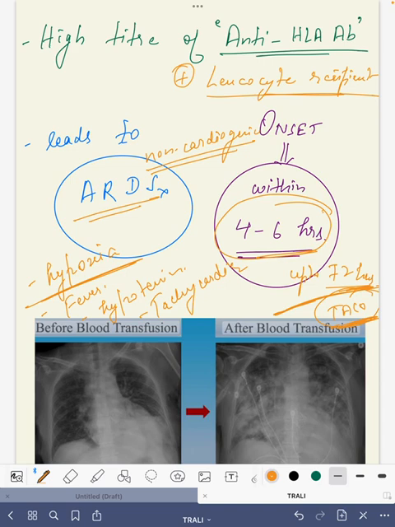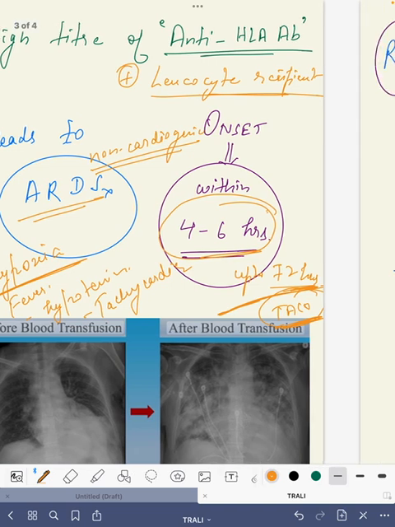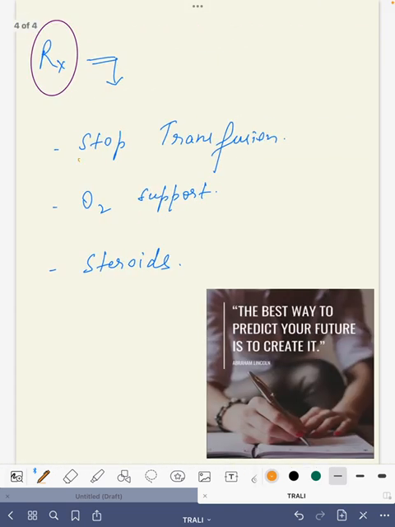So how will we treat this patient? The treatment is just supportive only. We will stop the transfusion immediately whenever we suspect TRALI, and we will correct the hypoxia of the patient, that is, we will give oxygen support to the patient, and we will give anti-inflammatory, that is, steroid to the patient.